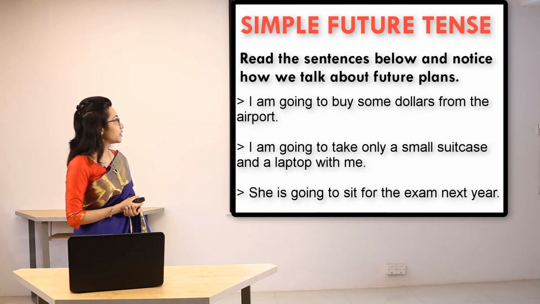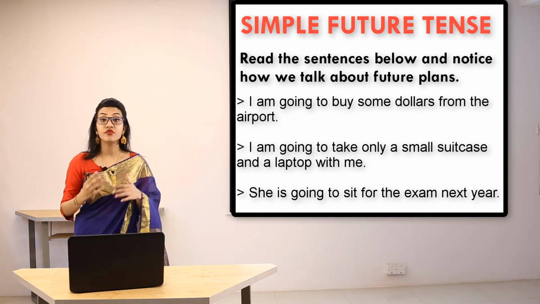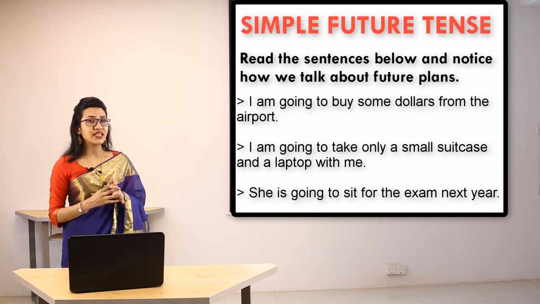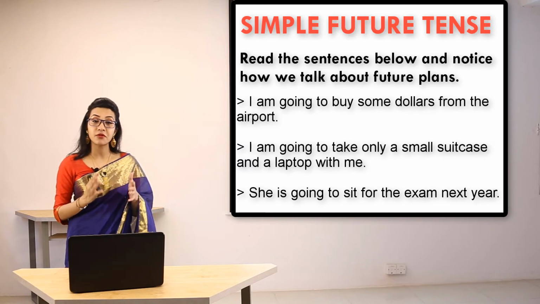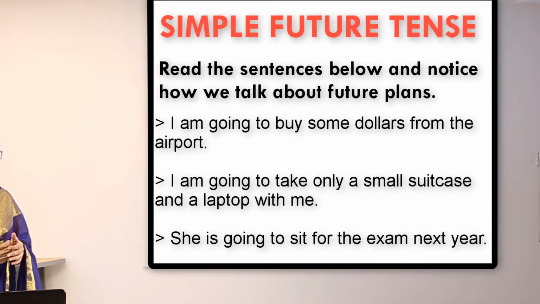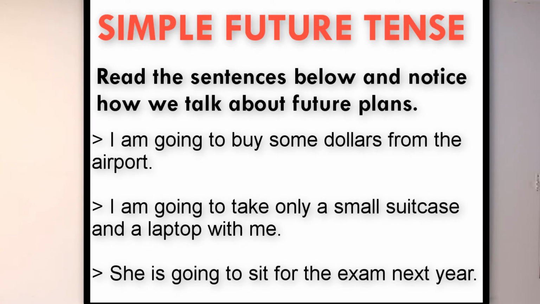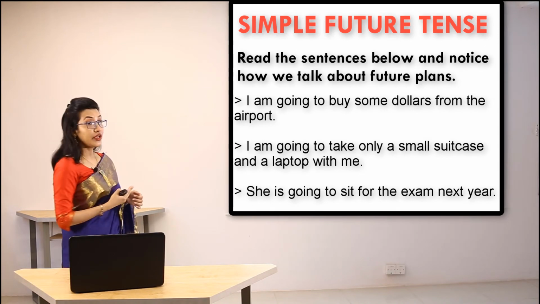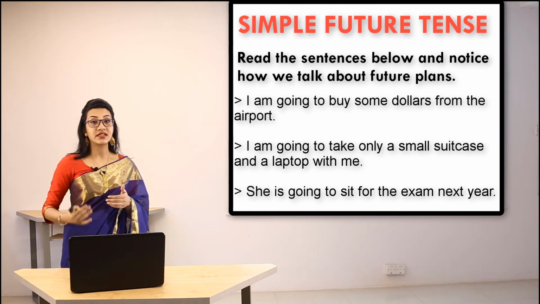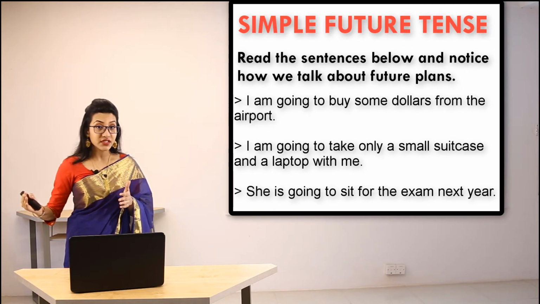Now read the sentences below and notice how we talk about future plans. Here you can see a different structure of using simple future tense, which talks about something that is planned for the future. I am going to buy some dollars at the airport. I am going to take only a small suitcase and a laptop with me. She is going to sit for the exam next year. All these actions are going to happen after now, that means in the future.